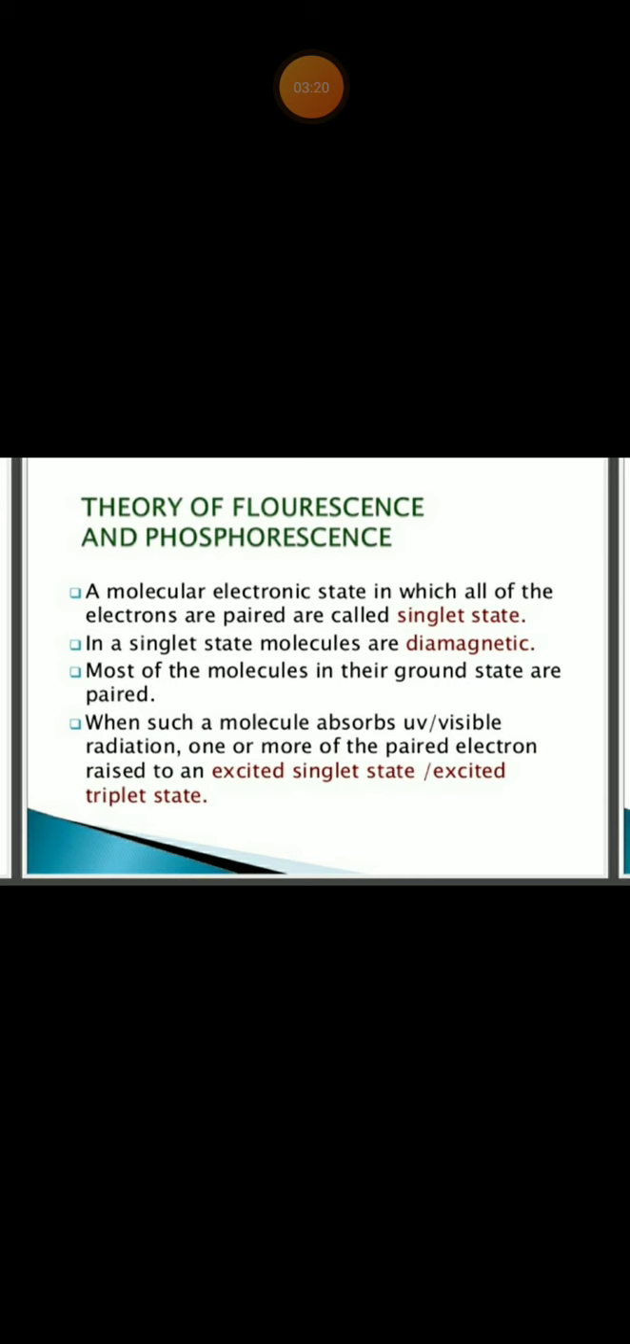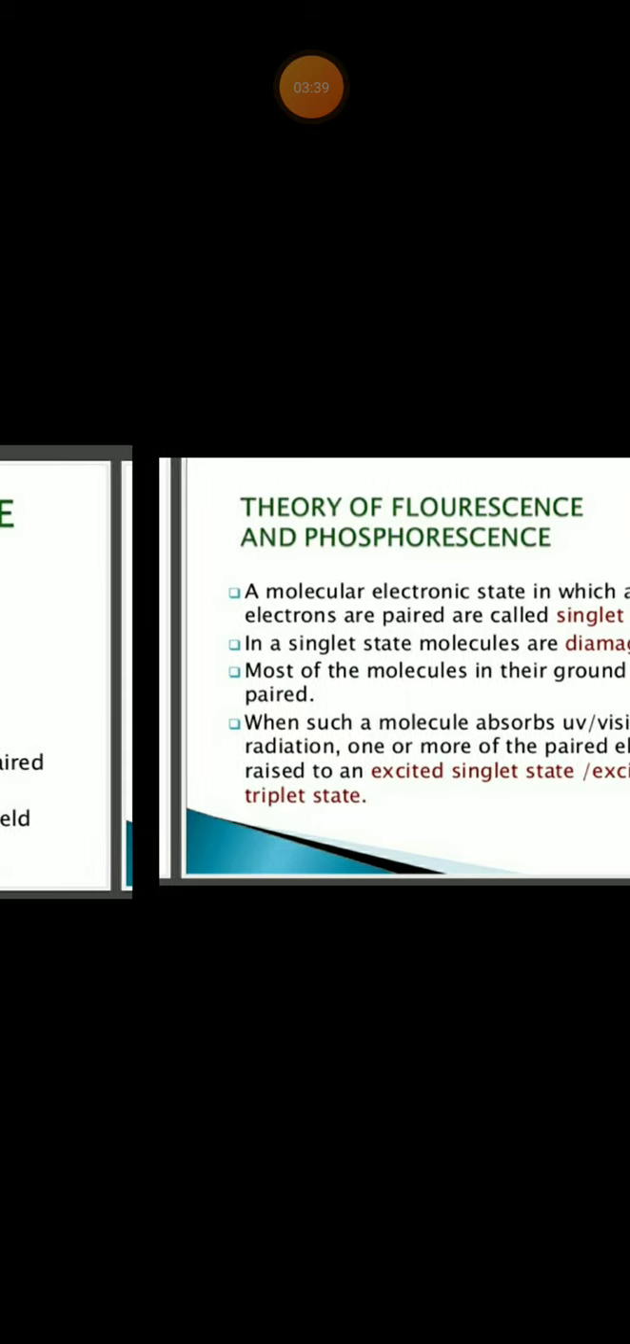See the slide. A molecular electronic state in which all of the electrons are paired is called a singlet state. In a singlet state, molecules are diamagnetic. Okay. Most molecules in the ground state are paired. When such a molecule absorbs UV or visible radiation, one or more of the paired electrons are raised to an excited singlet state or excited triplet state.